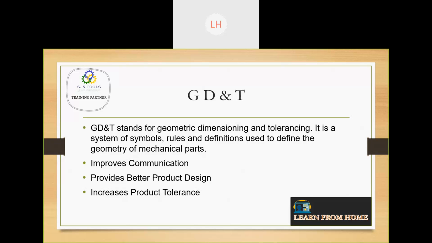So what is GDNT? GDNT is nothing but geometric dimensioning and tolerance. GDNT consists of three topics: geometric, dimensioning and tolerance. It is a system of symbols, rules and definitions used to define the geometry of mechanical parts. So it is used to define the